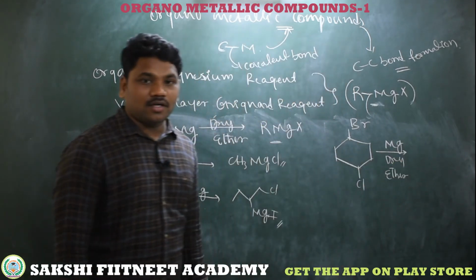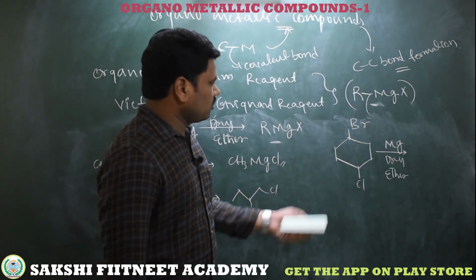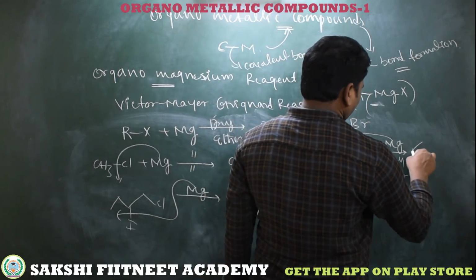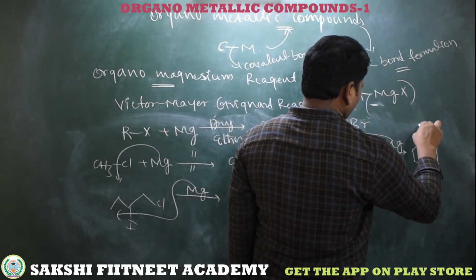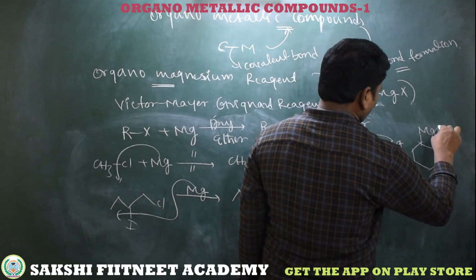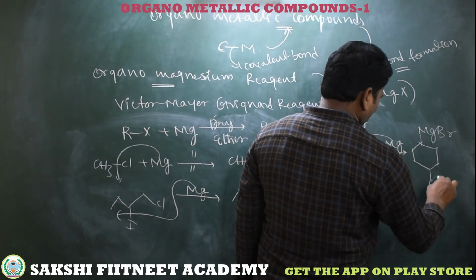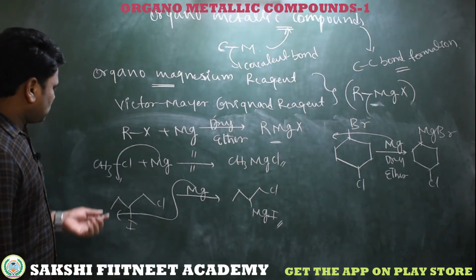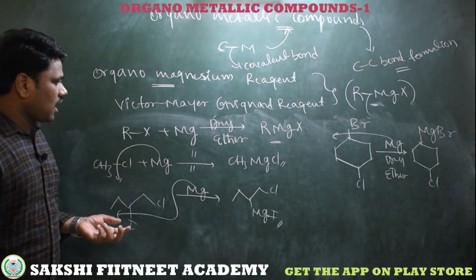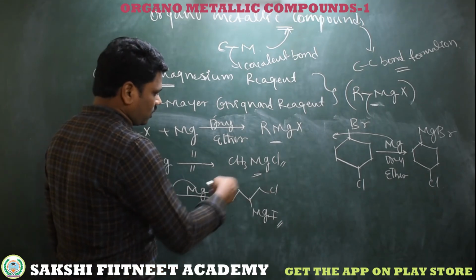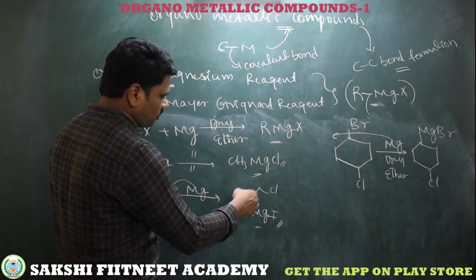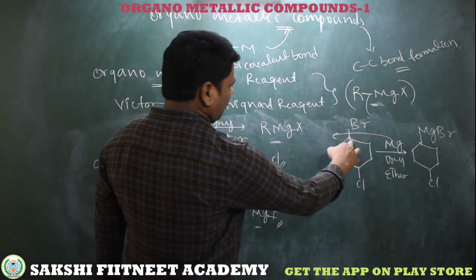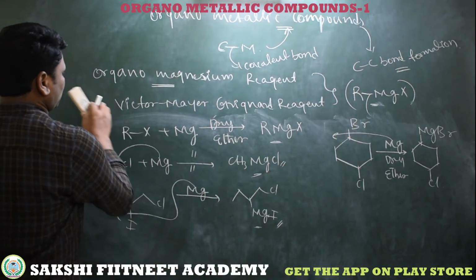So what is the product here? Here bromine and chlorine both are in competition, so obviously bromine is more reactive than chlorine, so we will get the MgBr, and the chlorine is as it is. Simple, you just insert magnesium between carbon and halogen. This is a methyl Grignard reagent, and in the complex molecule, you just insert between iodine and carbon. Here, carbon and bromine. Here I am taking another example.